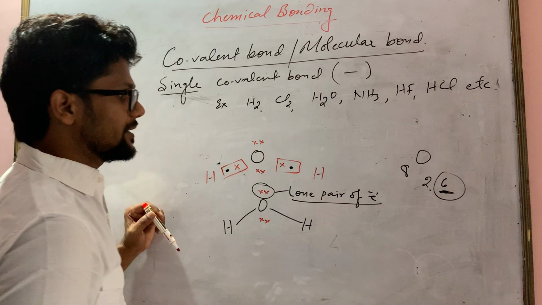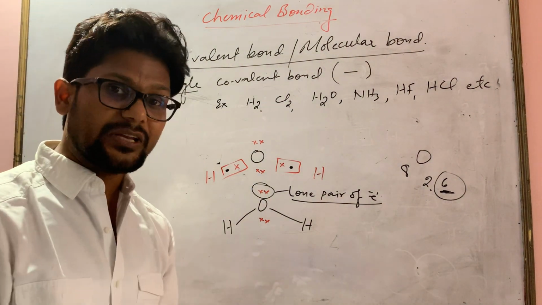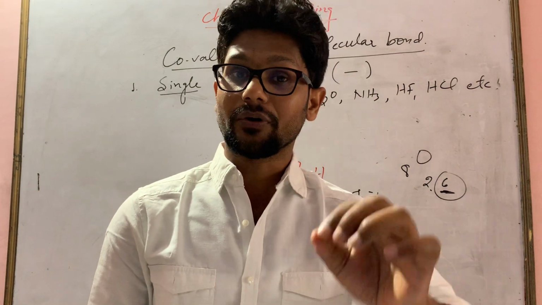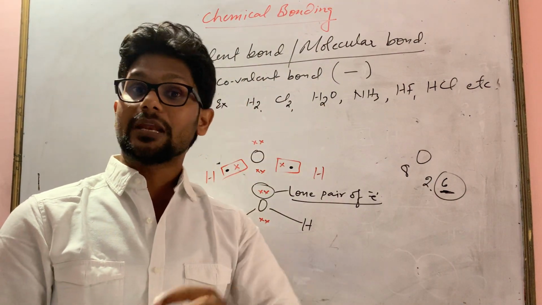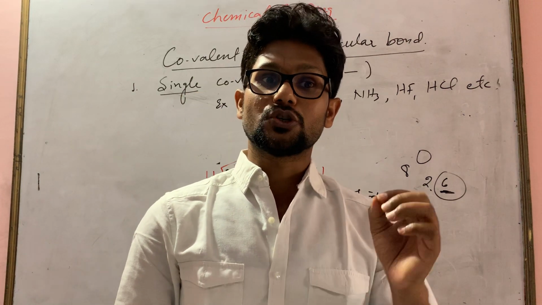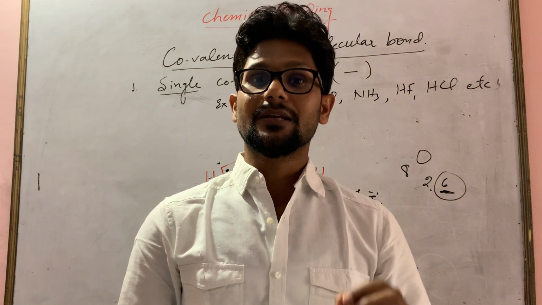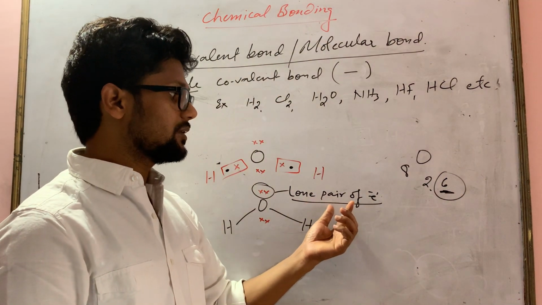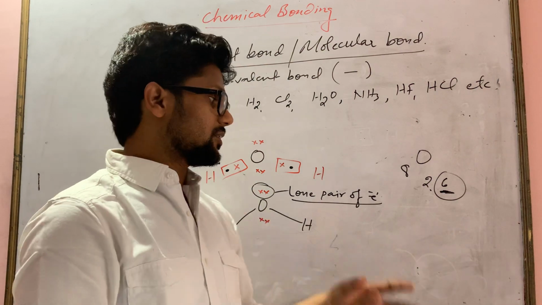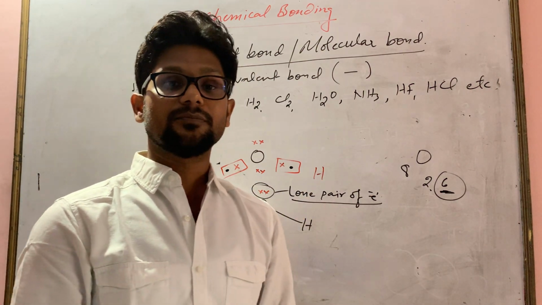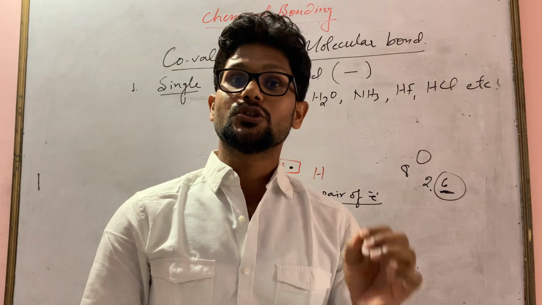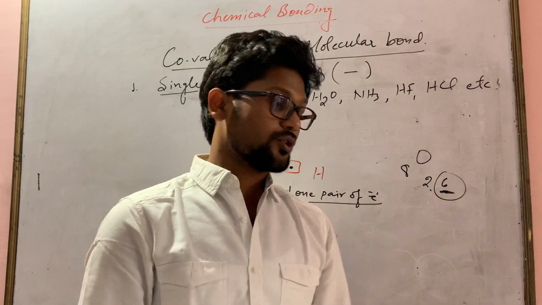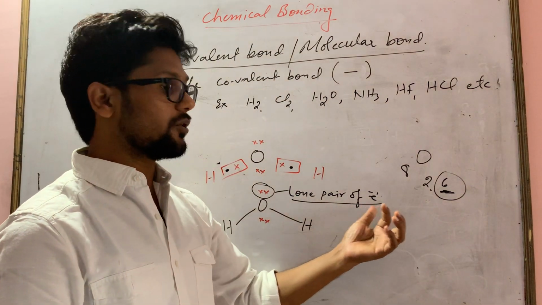So a question can come: what is a lone pair of electrons? What will be the definition? The pair of electrons of an atom in a molecule which do not take part in chemical bonding is known as a lone pair of electrons. Once again, the pair of electrons of an atom in a molecule which do not take part in chemical bonding, that is known as a lone pair of electrons.